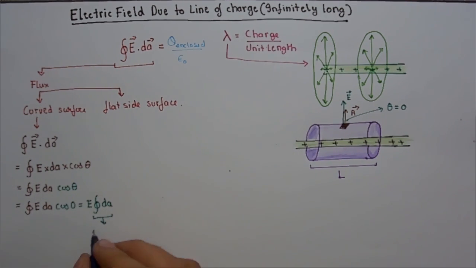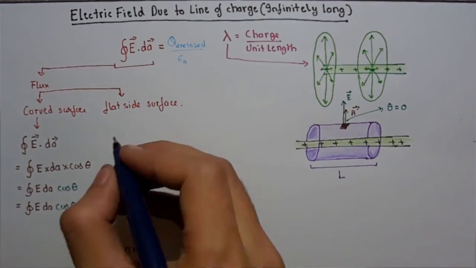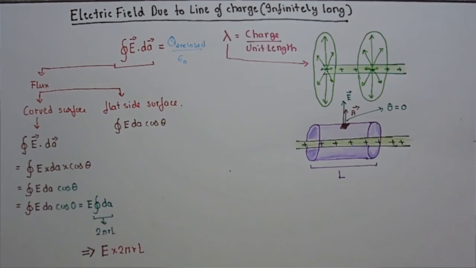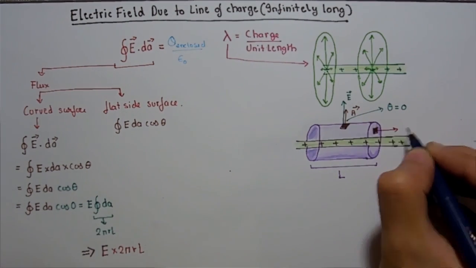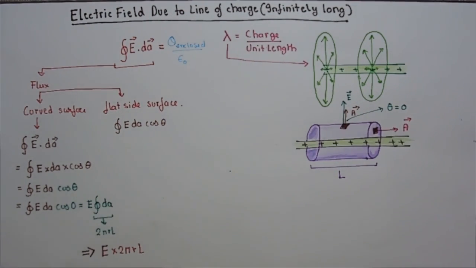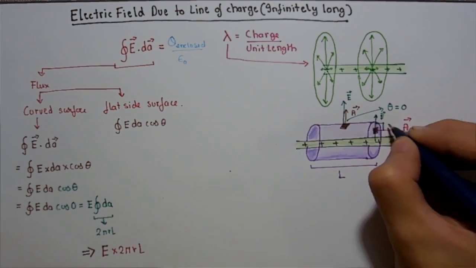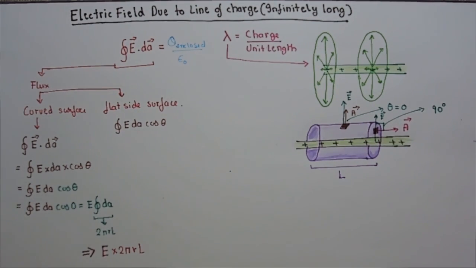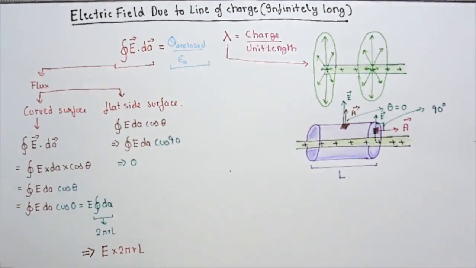So the left hand side of the equation becomes E into 2 pi RL. On the flat sides of the cylinder, the angle between the area vector and the electric field vector is 90 degrees. Cos of 90 is 0. So the flux through the flat sides will be 0. So the left hand side of the equation becomes E into 2 pi RL.